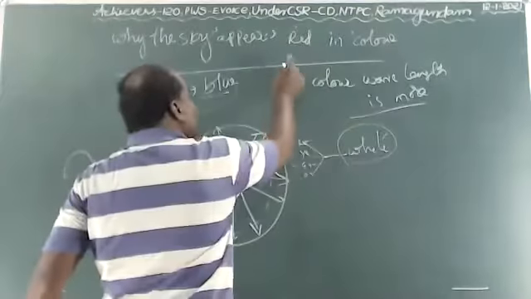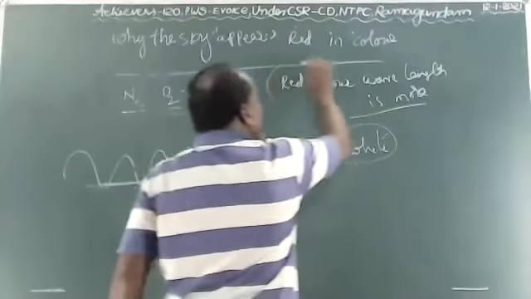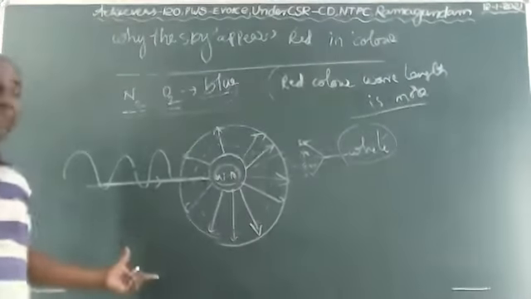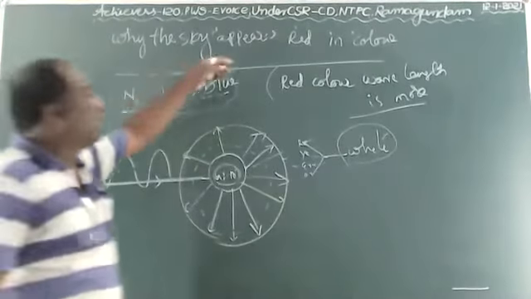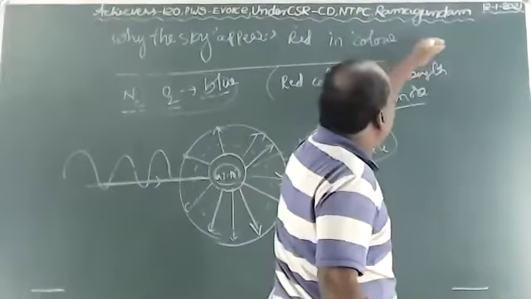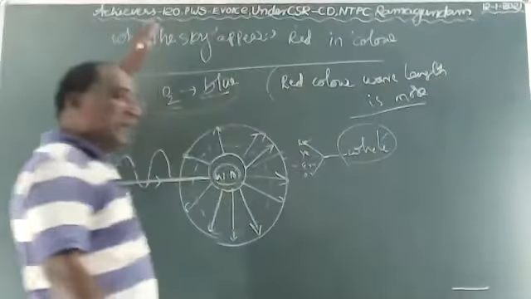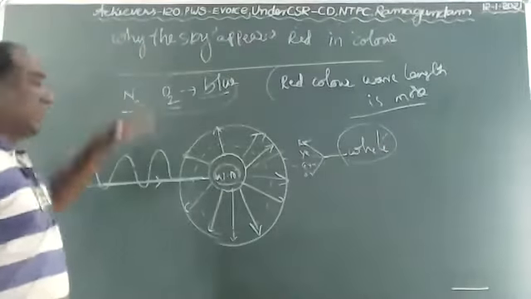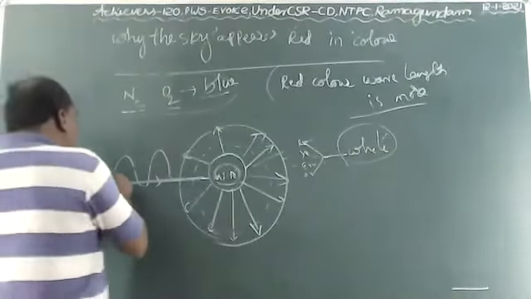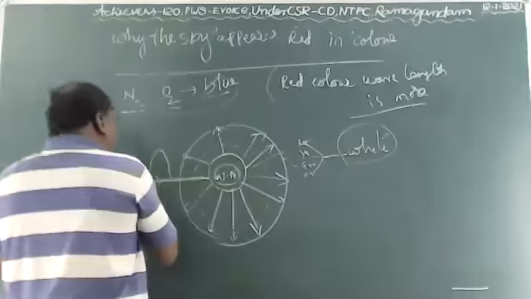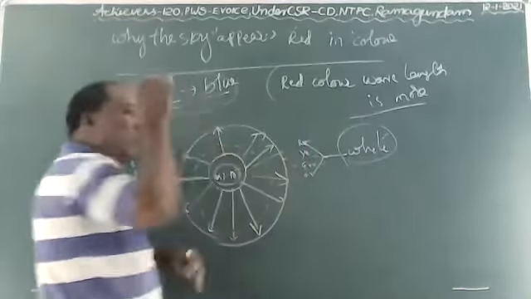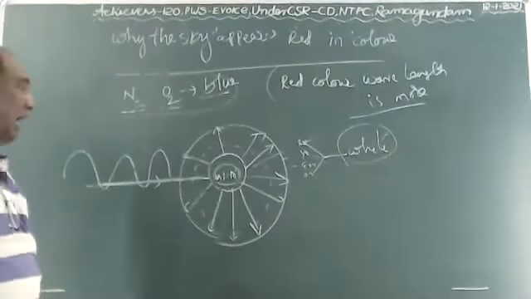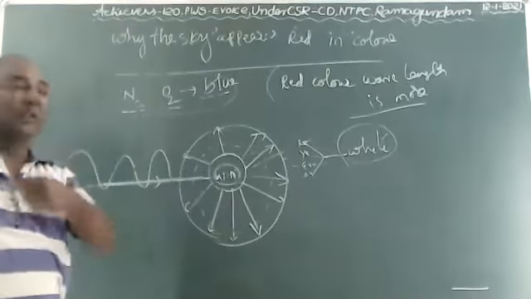The red color atoms and molecules are available less in the atmosphere, because the wavelength is more and these atoms and molecules are very few in the atmosphere compared to other colors. So the other colors get scattered fast and vanish away from our eye. అవి స్కాటర్ అయి మన కళ్ళ ముందు కనిపించకుండా వెళ్ళిపోతాయి అన్నమాట.